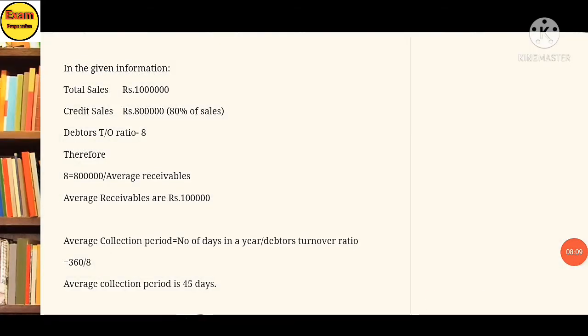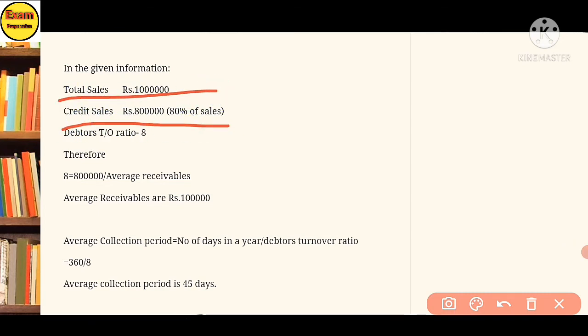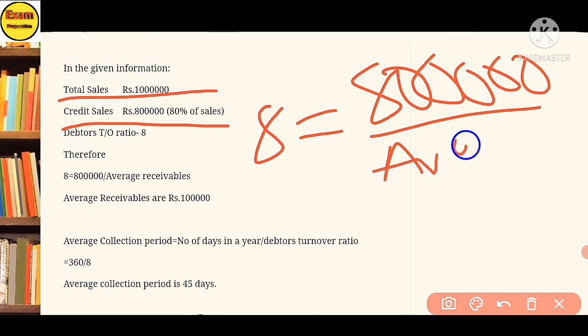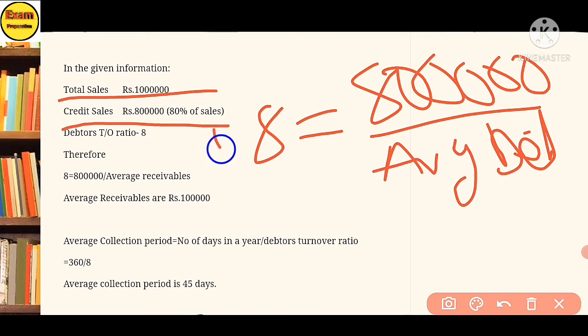In this sum, total sales is 10 lakh. Credit sale is 80% of total sales, which is 8 lakh. Debtor turnover ratio is 8. So 8 is equal to credit sales 8 lakh divided by average debtor. So you will get the answer: average debtor is 1 lakh.